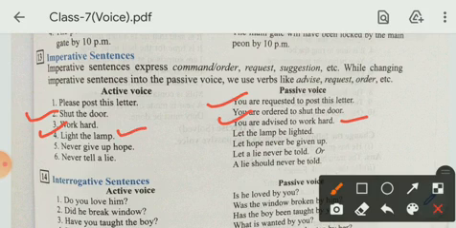Light the lamp. Let the lamp be lighted. Or you can also say it like this: You are ordered to light the lamp. If you want to make it with let, you can make it with let also. Never give up hope. Let hope never be given up. And you can also say: You are advised not to give up hope. Never tell a lie. A lie should never be told, or you can say let a lie never be told. In both ways you can make passive voice.